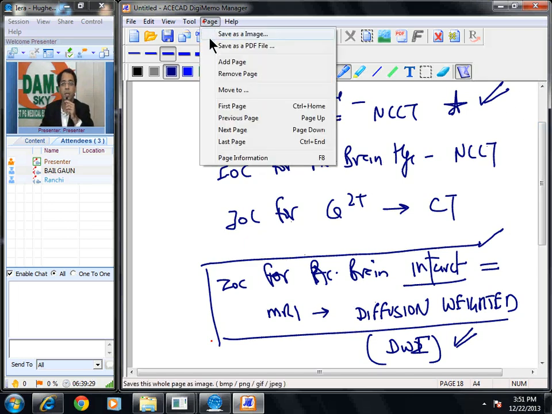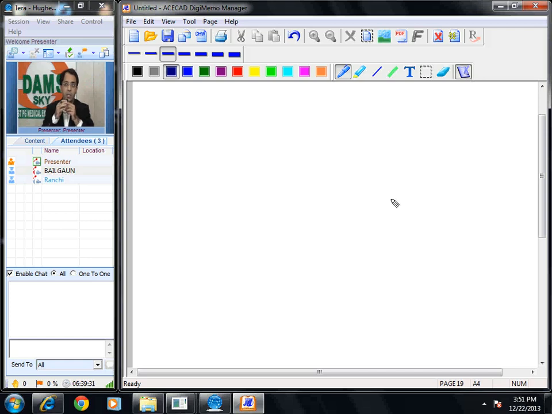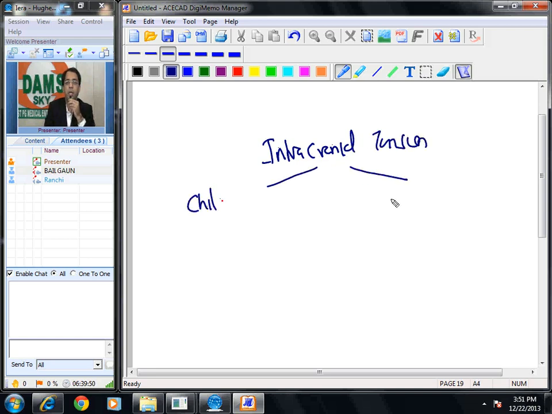The next question in the radiology set of your exam: increased intracranial tension in adults is radiologically diagnosed by. Please remember, increased intracranial tension in children and adults has different answers.